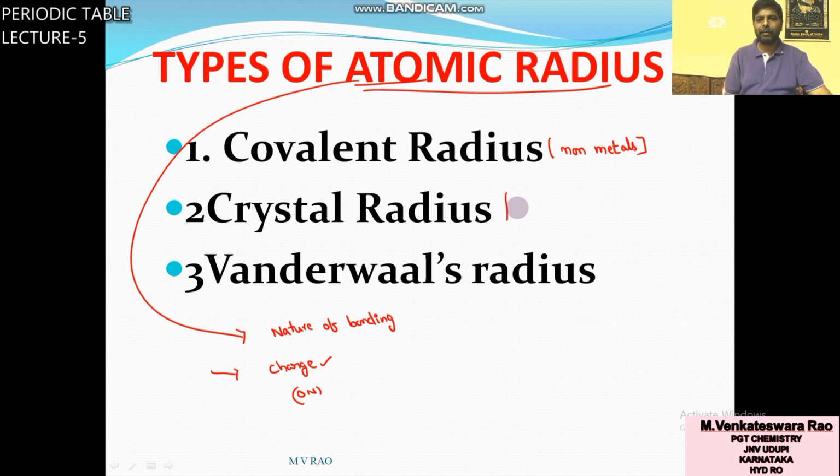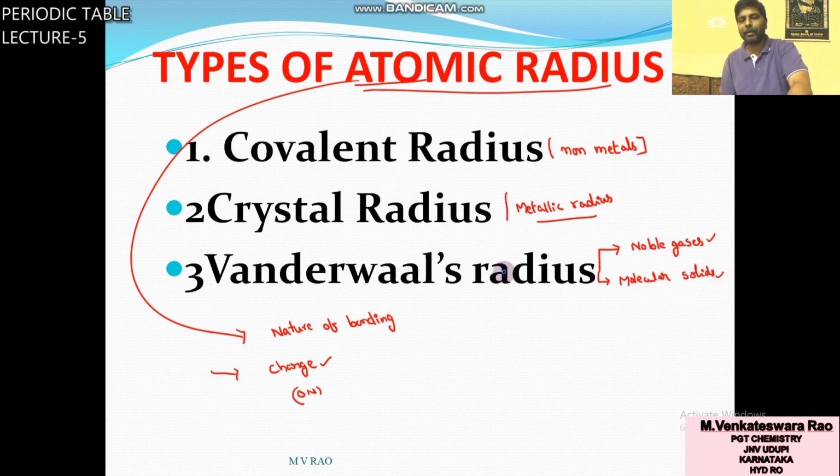Crystal radius, also called metallic radius, is used for metals. Van der Waals radius is used for noble gases and molecular solids.